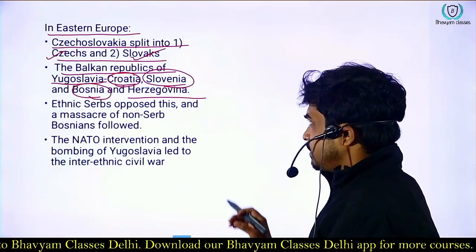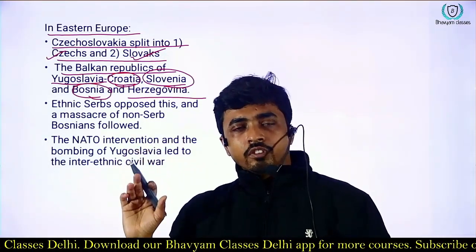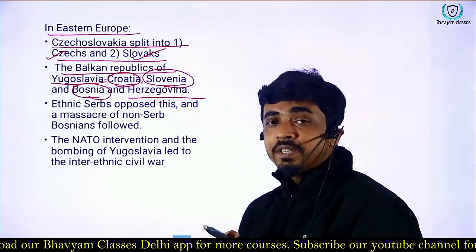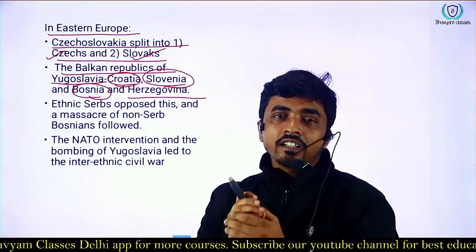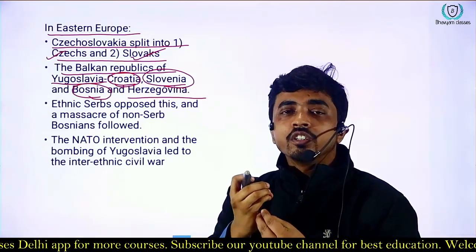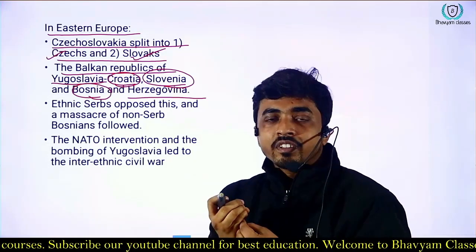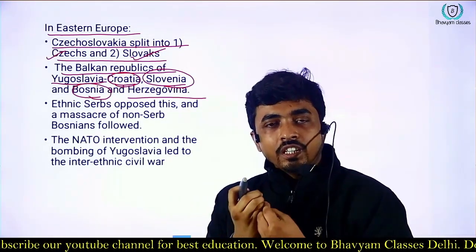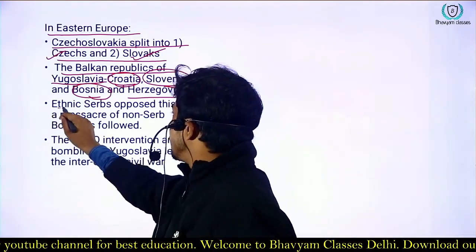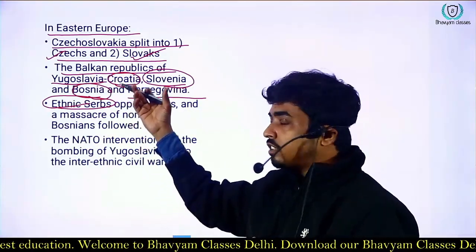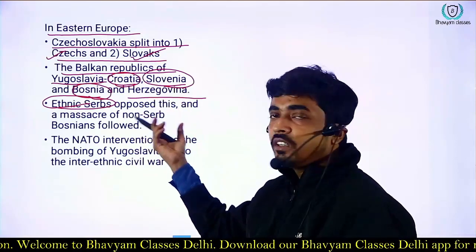Although they got split, or they got independence, that doesn't mean it was peaceful. That doesn't mean it came with a consensus. There were tension and conflict over the formation of independent nations. Ethnic Serbs in this region opposed this movement of independence.